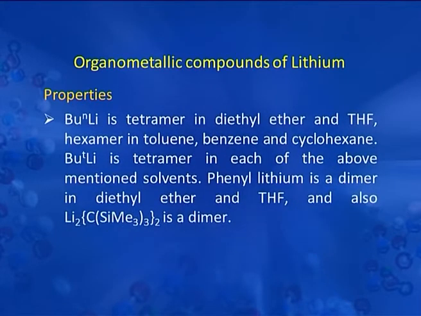Butyl lithium is also a tetramer in diethyl ether and THF, and a hexamer in toluene, benzene and cyclohexane. Phenyl lithium is a dimer in diethyl ether and in THF. So, now let us understand the bonding and structure in the organolithium compound.